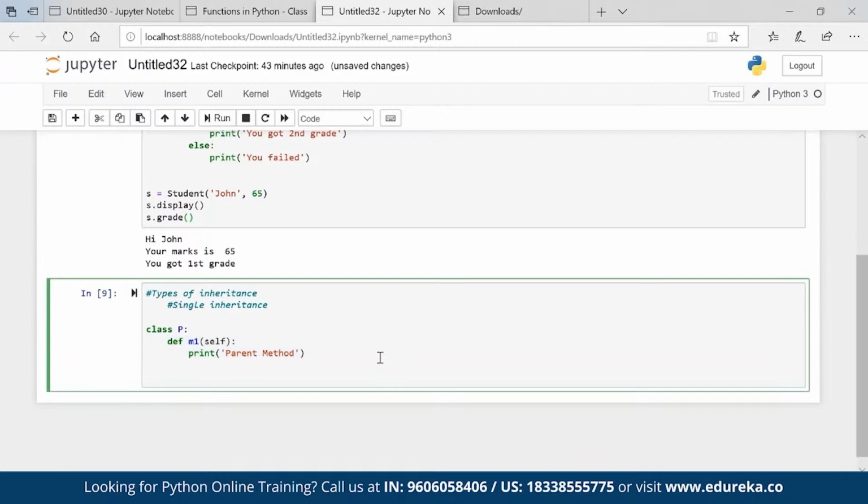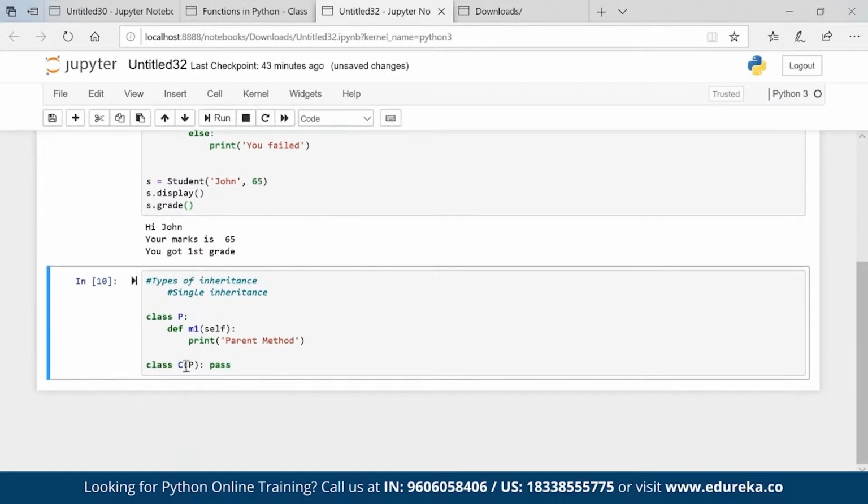Now I have a class C, and I am passing parent property colon pass. Now what is the property of C? C has its own property or not? We don't have any C property, right? C is just a standalone class. C as a child doesn't have any property.